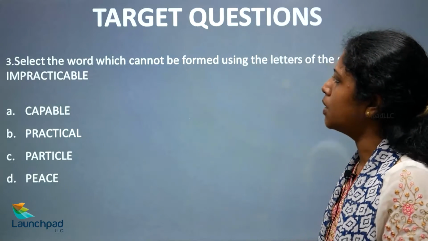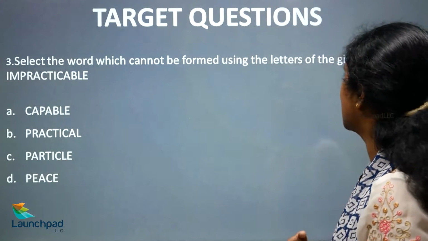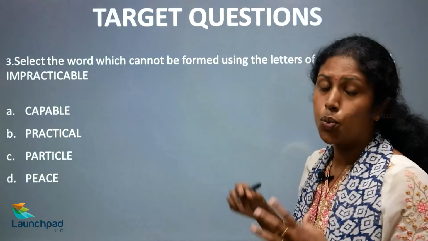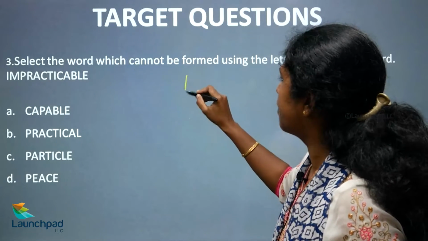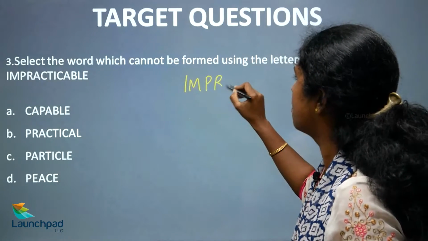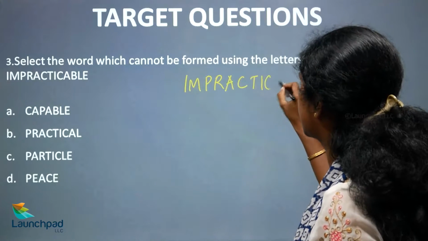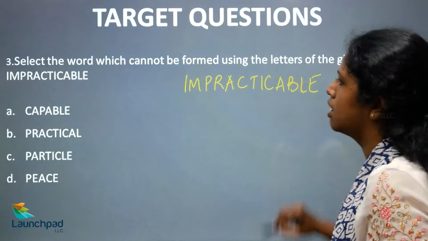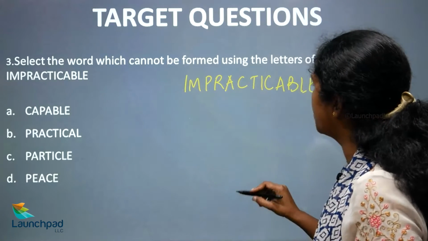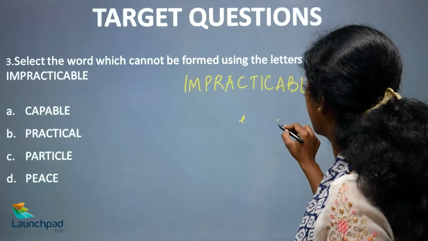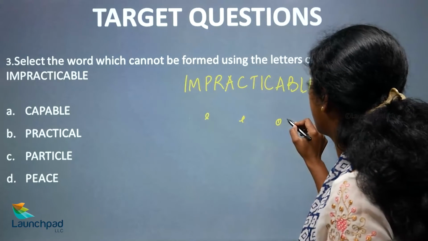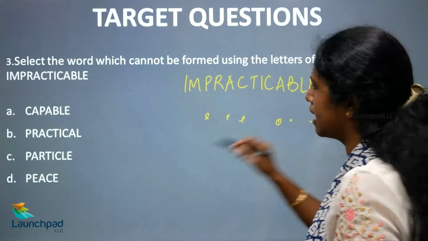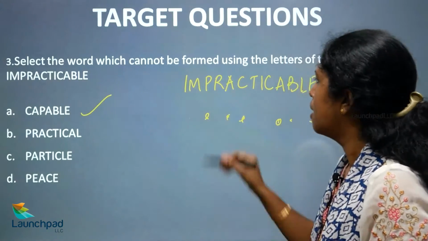Next, select the word which cannot be formed using the letters of the given word: impracticable. Let's see, can you form the word capable? C-A-P, A-B-L-E, yes, capable is possible.